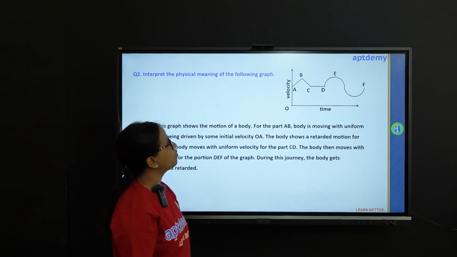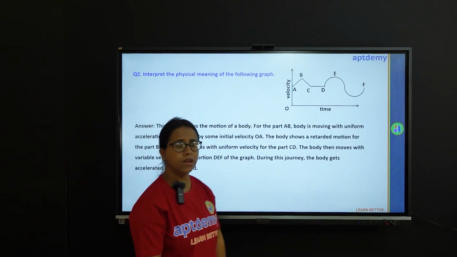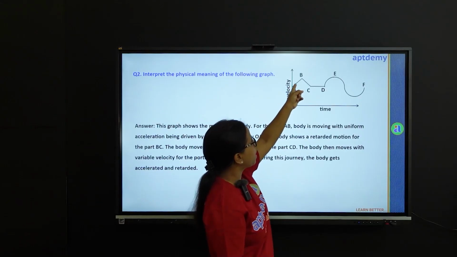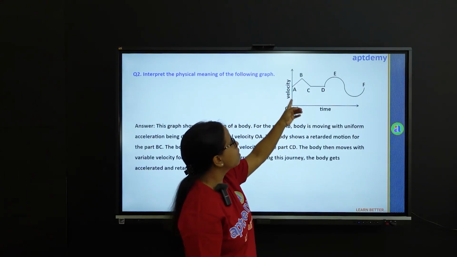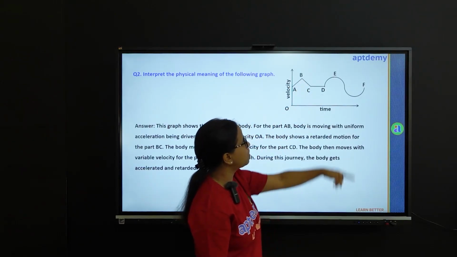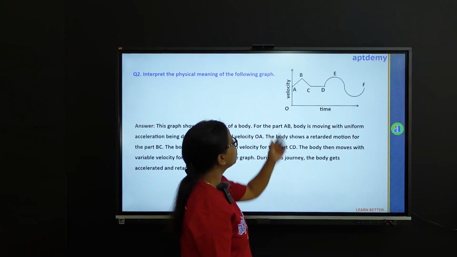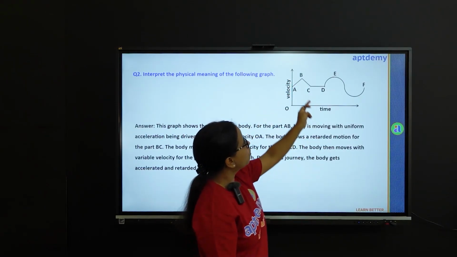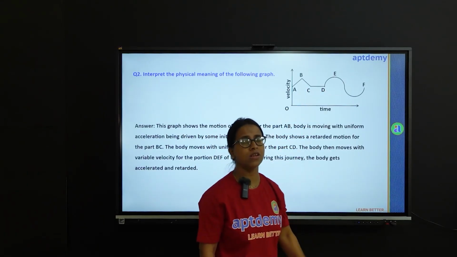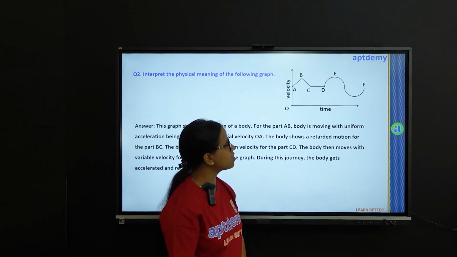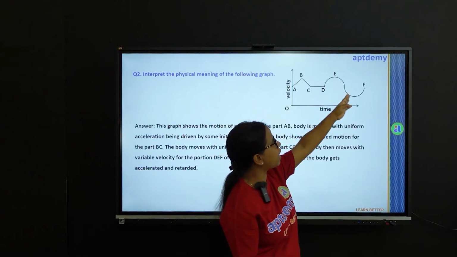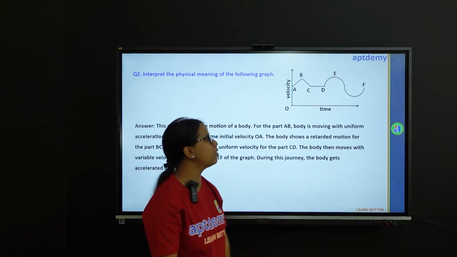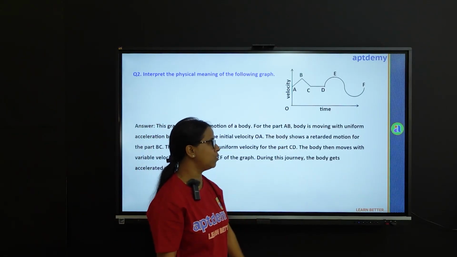Interpret the physical meaning of the following graph. So, this is very easy and quite clear if you have understood the concepts properly. Just have a look at this. When the particle is moving from A to B, it is the velocity time graph. So, when the particle is moving from A to B, its velocity increases. So, this is a clear case of uniform acceleration. When the particle is moving from B to C, it is getting retarded. When the particle moves from C to D, the velocity is constant. So, this is the case of uniform velocity. And when the particle follows this path, D, E, F, can you say what is this? Yes, the particle is moving with a variable velocity for this particular region.